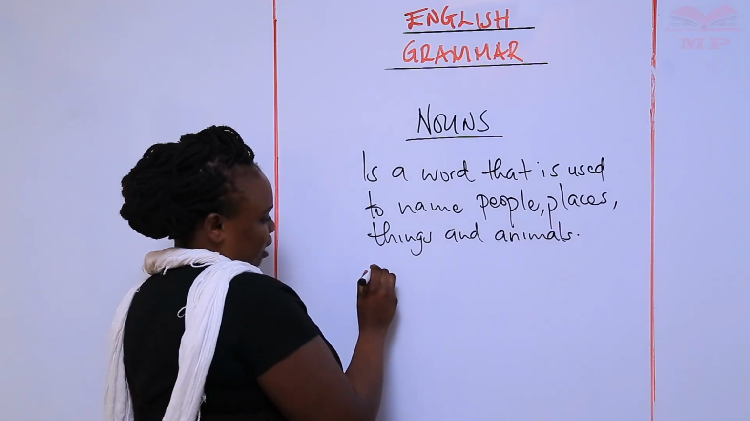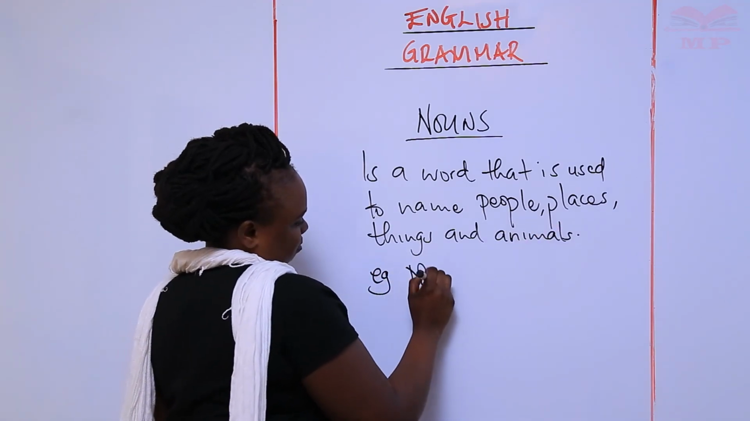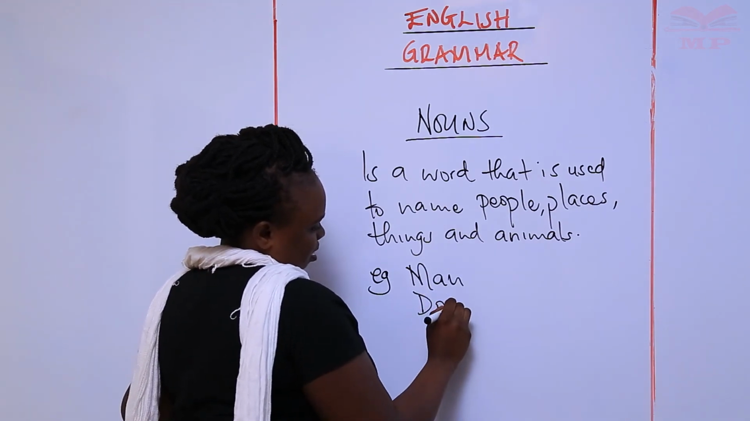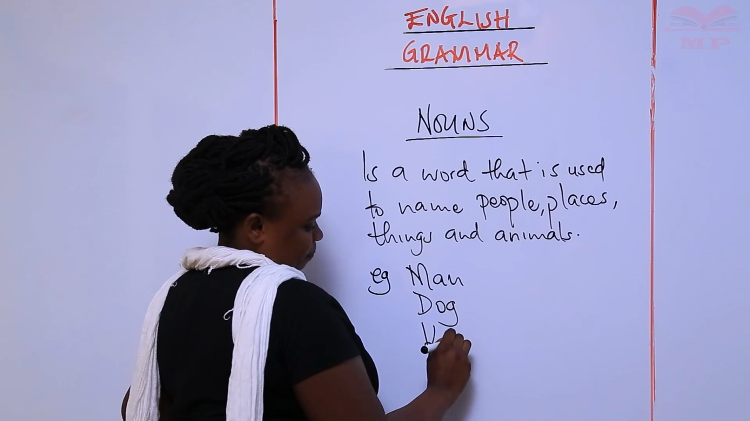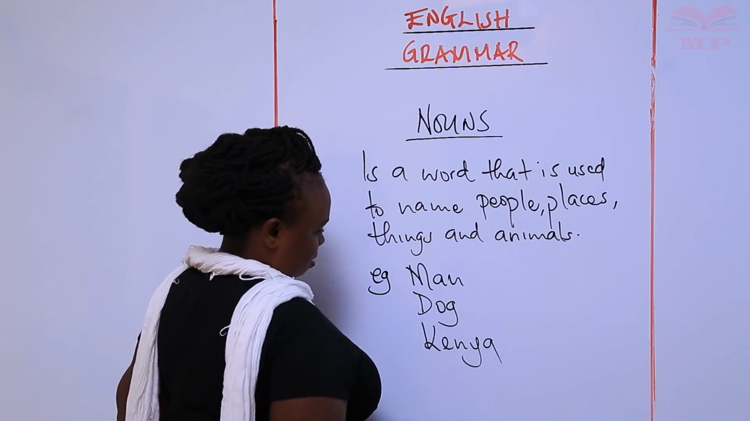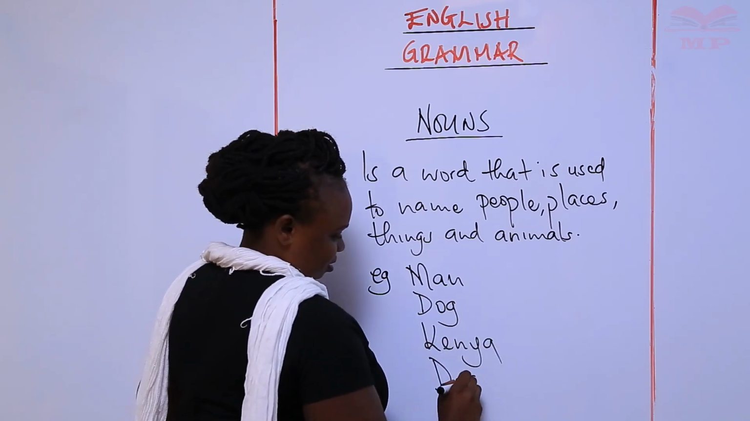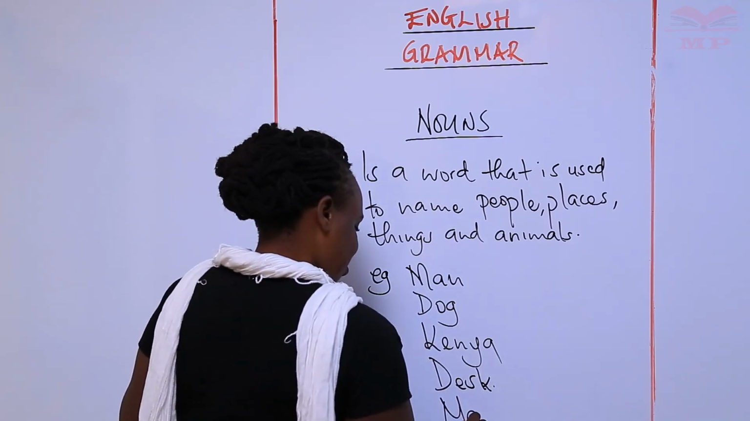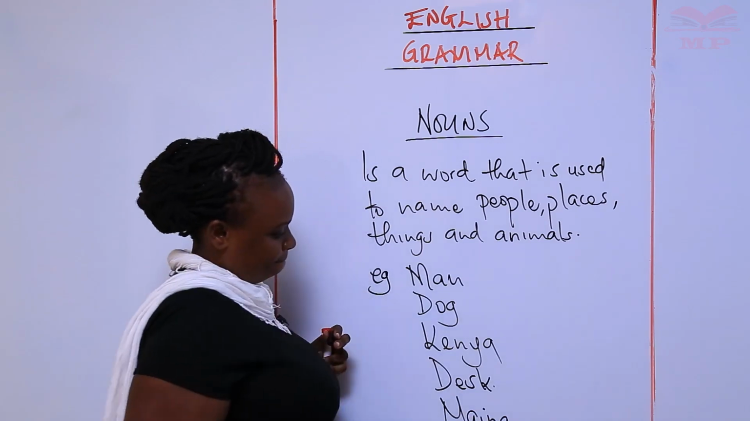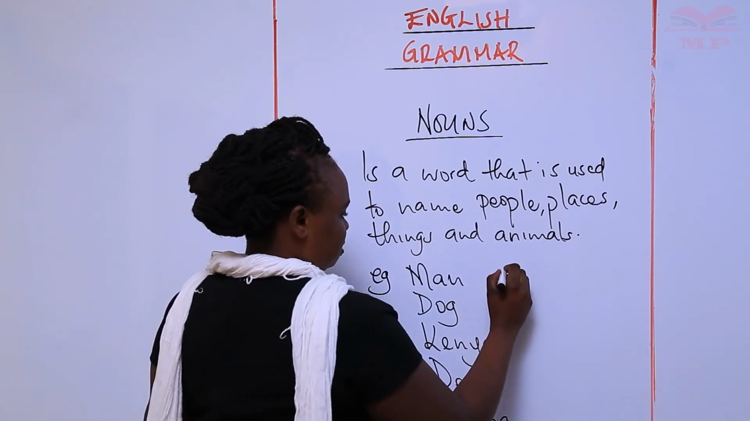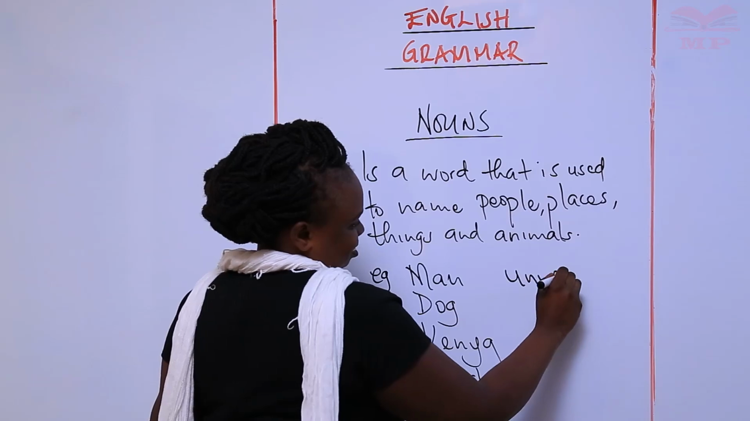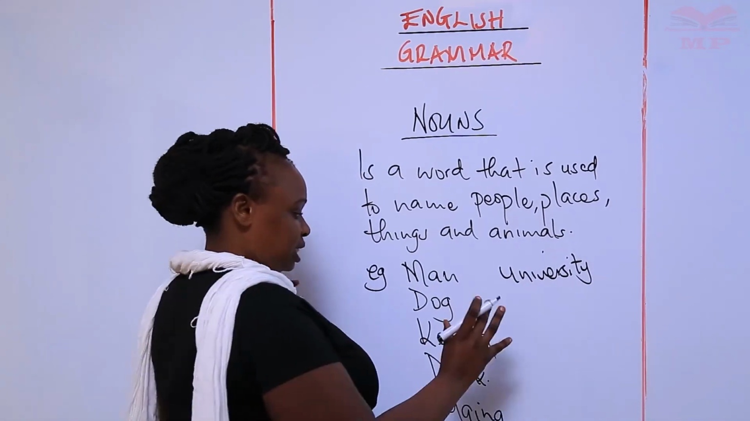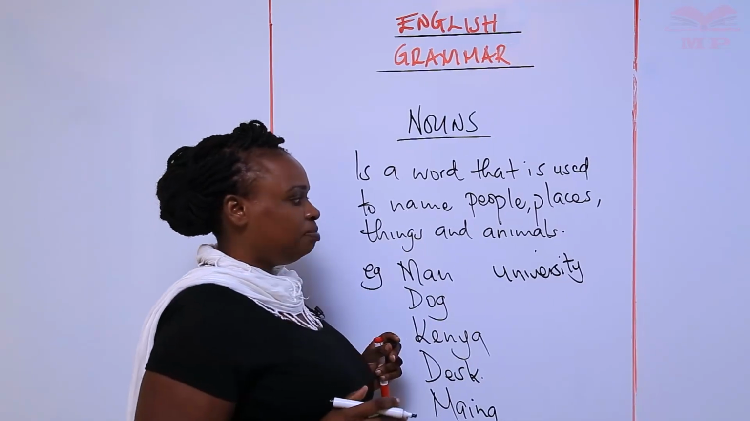For example, we have man, we have dog, we have Kenya, we have desk. They name things. We have Maina. We have university. All these are nouns. They are naming things. They are naming places. They are naming animals.